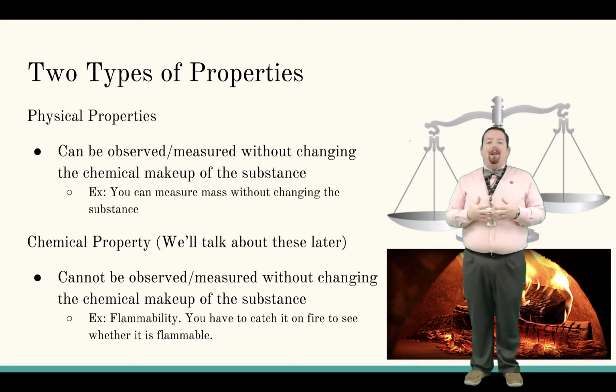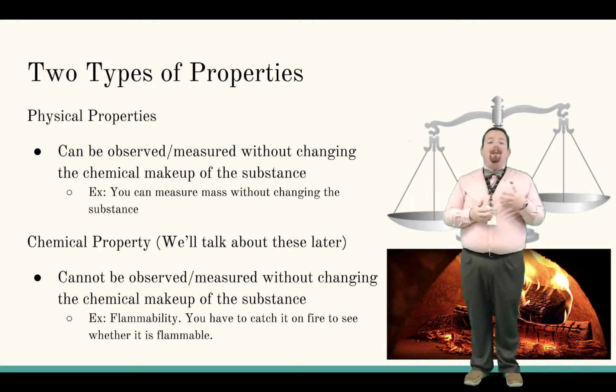So you can measure the mass, for example, without changing the object. So you can measure the mass of a piece of chocolate, for example, without changing the fact that it's a piece of chocolate. Then we have chemical properties, which are properties that can't be observed or measured without changing the chemical makeup of the substance.